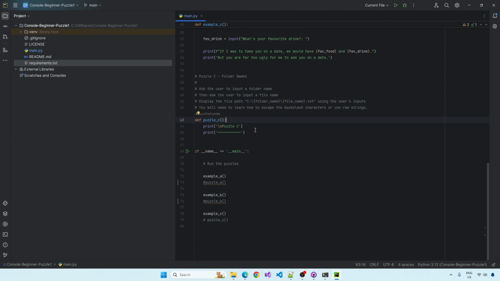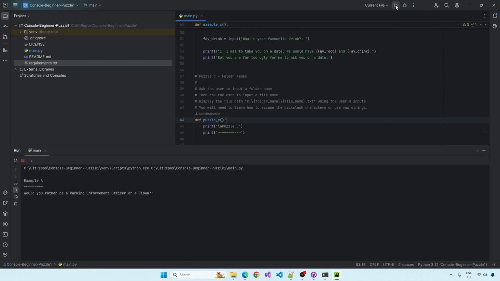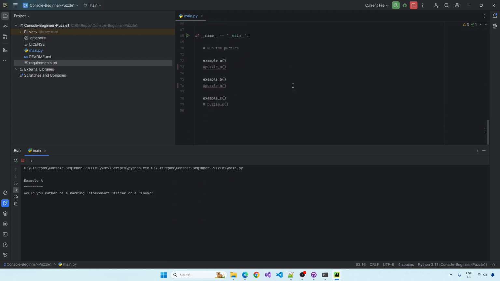Okay, guys, I'll demonstrate this to you once more by clicking play here. And it should display the three examples because they are running down the very bottom. So example A, example B, example C are the only ones running. The other ones have been commented out.